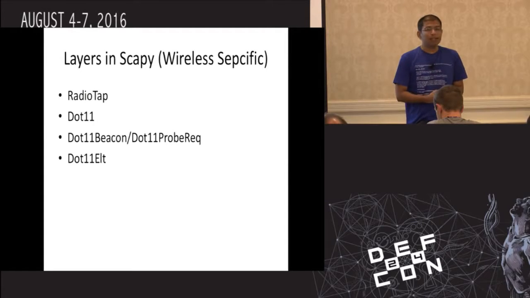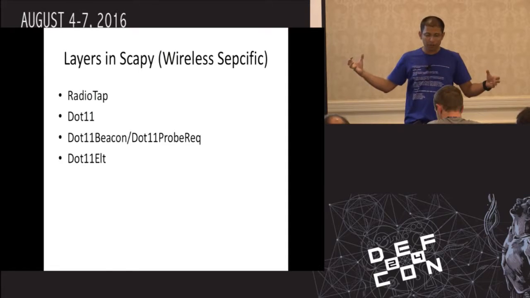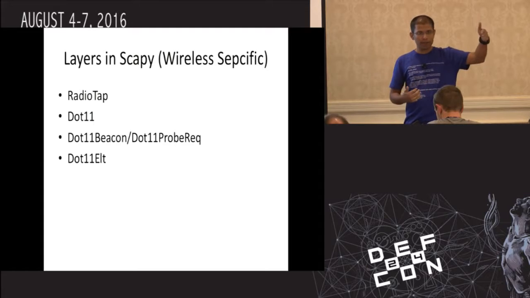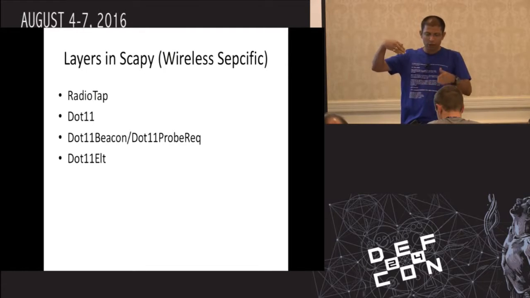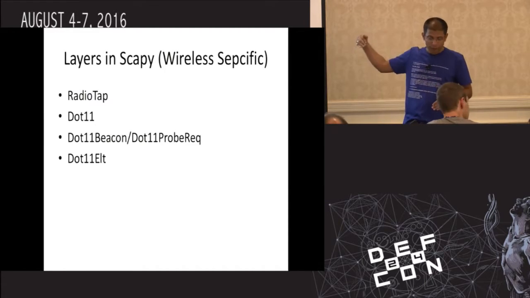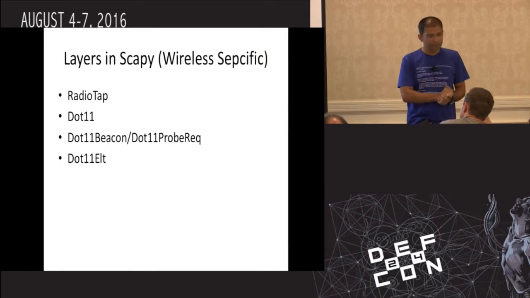So, layers in Scapy. This is how Scapy understands our wireless frame. The first layer in the wireless frame for Scapy is RadioTap. Then the other layer is .11. Then the third layer is .11 beacon or probe request or response, followed by .11 ELT. ELT stands for information elements.